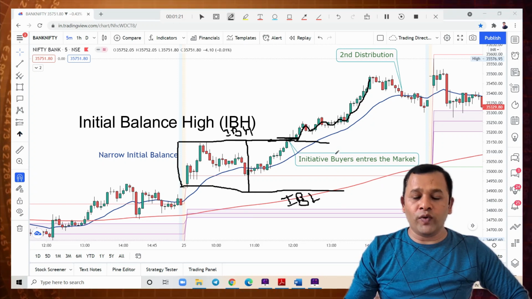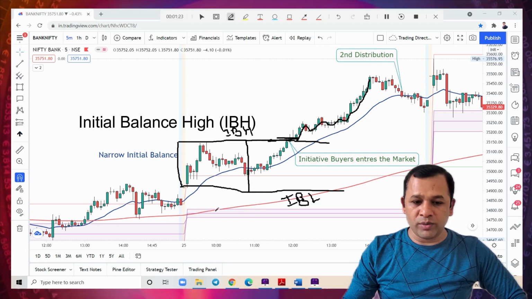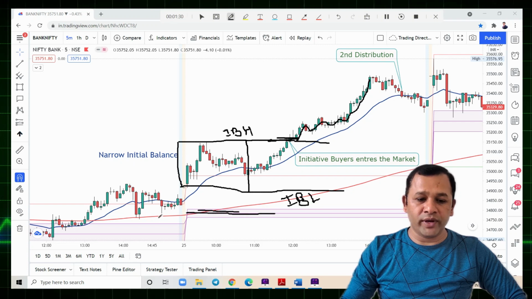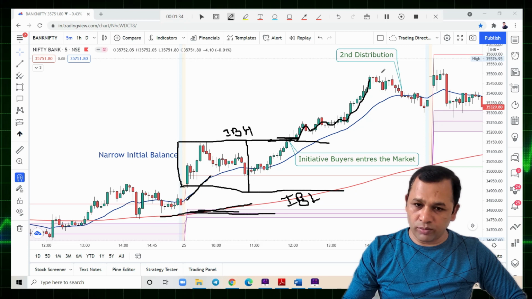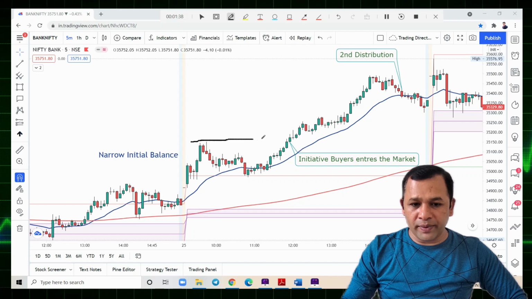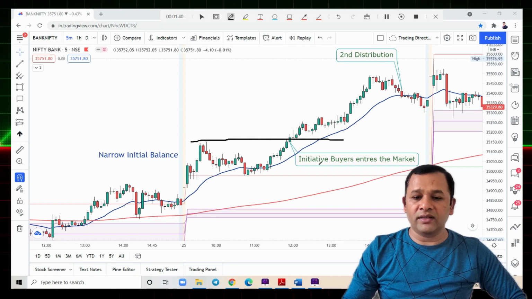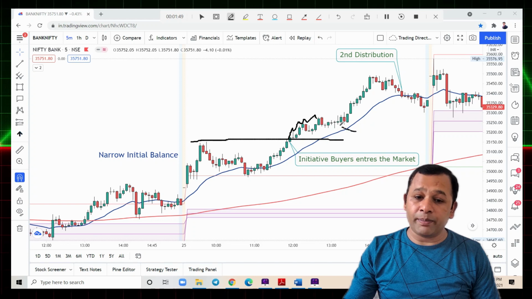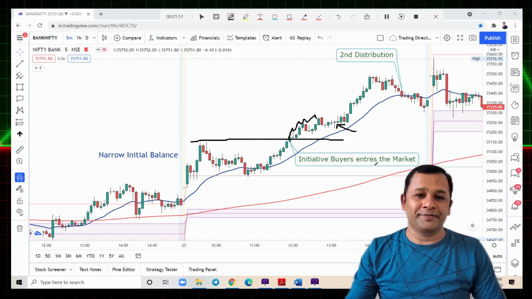One more thing: the narrow CPR is also there, and you can check it here. It's a narrow CPR, and the 20 period moving average is below, and the 200 period moving average is also below. So this is one more confirmation. Once it breaks this initial balance, the initiative buyers enter once again in the market. Then the trend forms. Then other market participants enter here.